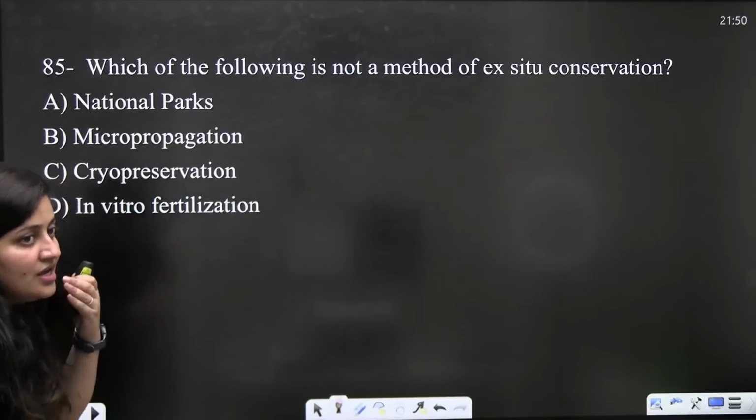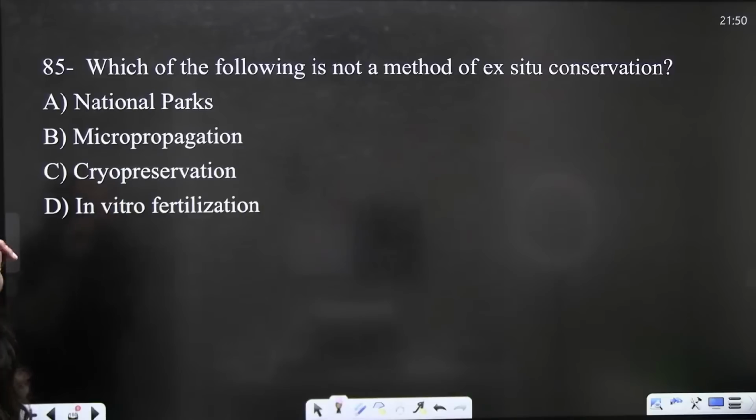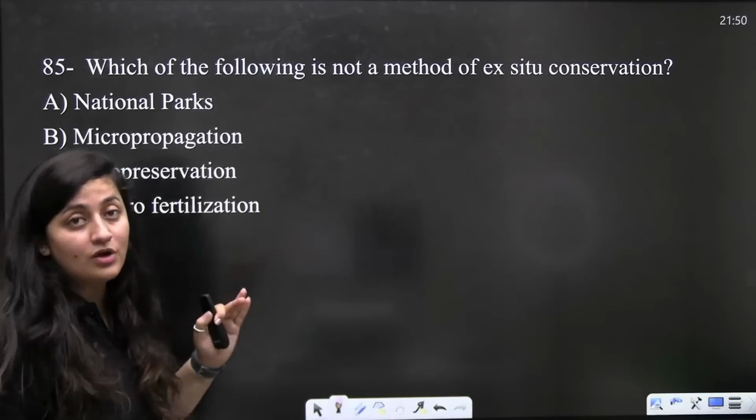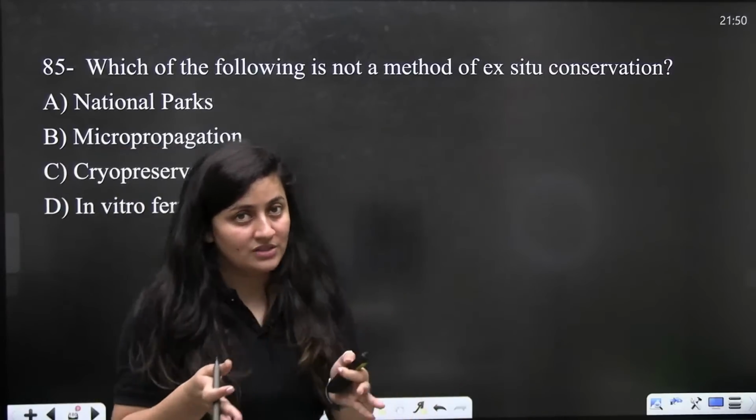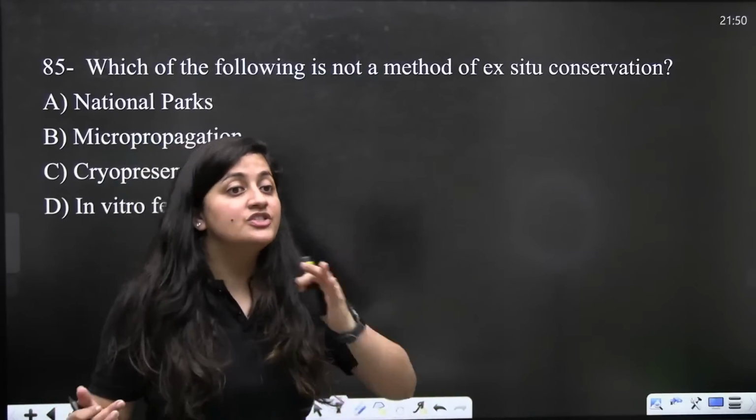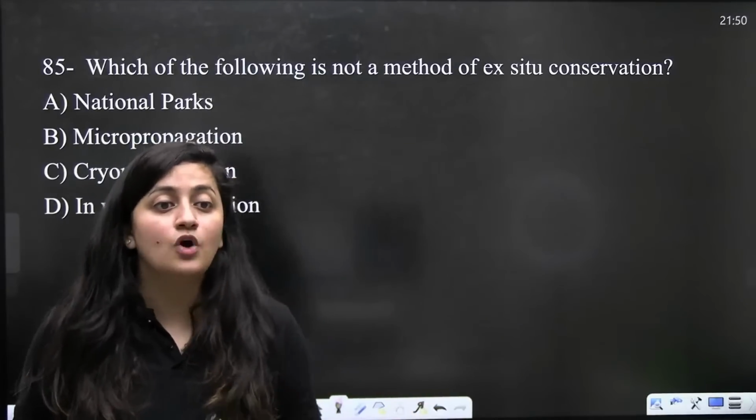Now the next question, which of the following is not a method of ex situ conservation? One is in situ, on site, ex situ, off site. Which is not a method?